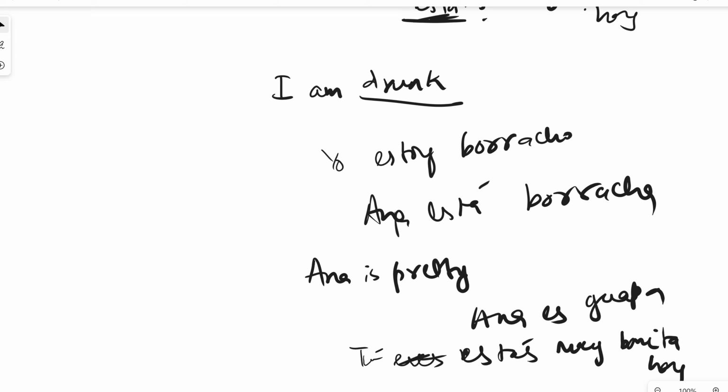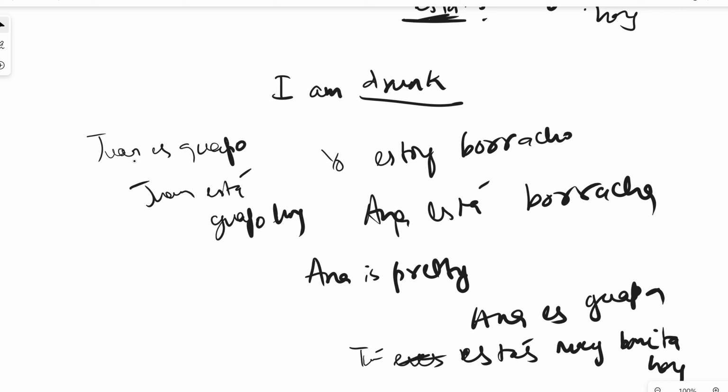If I say Juan is handsome, Juan es guapo. Like he's naturally handsome. It's a classically handsome man. But if I say Juan is looking handsome today, Juan está guapo hoy. So remember, the meaning of the adjective can change according to the verb that you're using it with. If you're using it with ser, the meaning can be slightly different. If you're using it with estar, the meaning can change slightly. Okay, before we finish the class, let's do some examples.